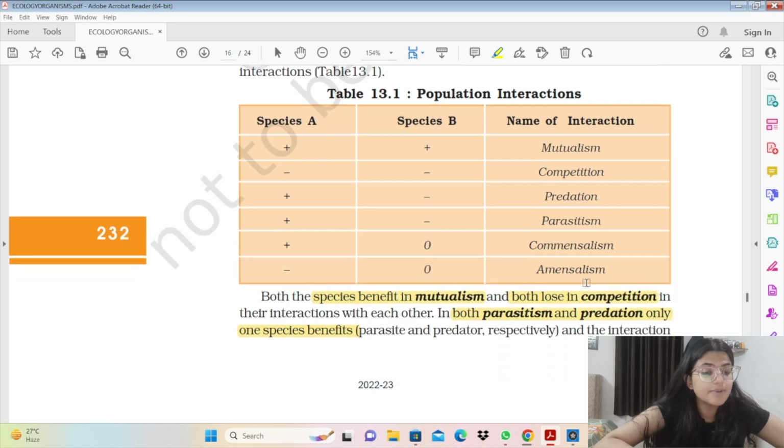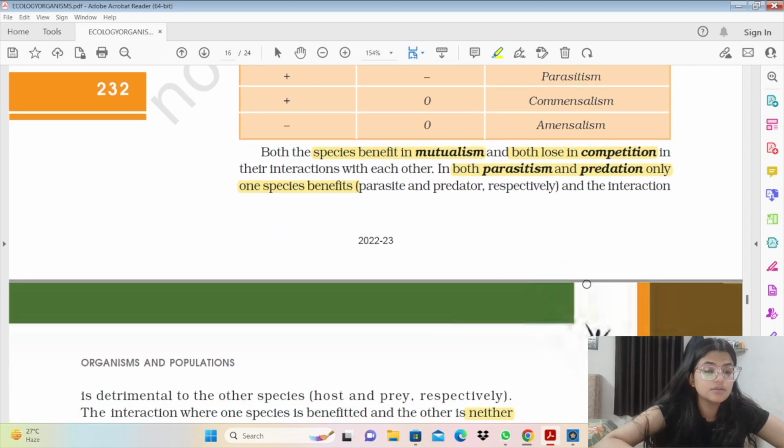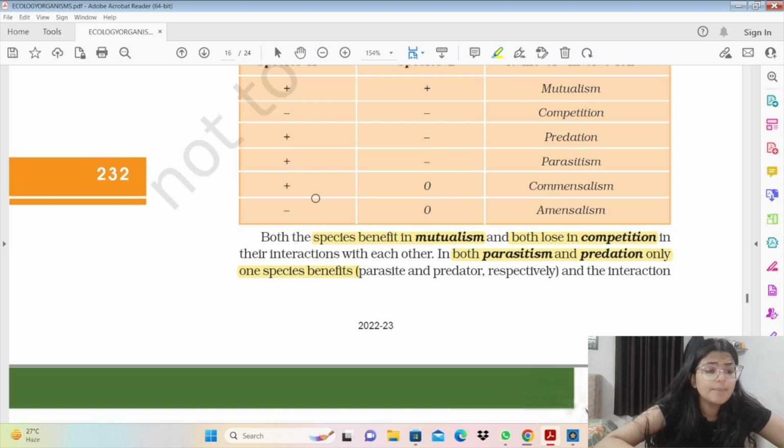कमेंसलिज्म में फर्स्ट इज बेनिफिटेड एंड द सेकेंड वन इज नॉट अफेक्टेड एट ऑल. अमेंसलिज्म में one species is not affected at all and the other species is detrimentally affected. In predation, एक species का फायदा होता है और दूसरे species का नुकसान होता है. So if we talk about predation, predator and prey are linked in a way that we can take an example of tiger and deer.